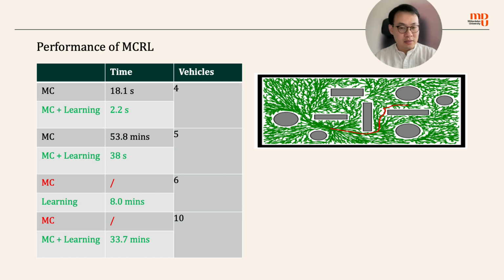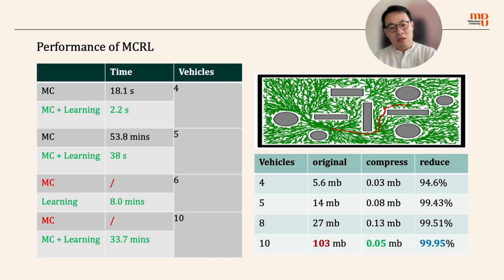They are useless in this sense. So they can be removed, and now the state space, the memory space taken by the strategy, the controller, is much reduced, like what we show here in this picture. The reduced percentage can be up to 99.95, which is extremely high, right?